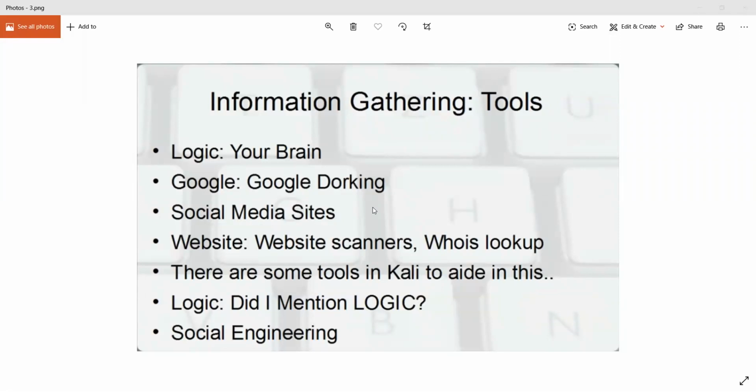Websites, okay, so see, these days every company, whether it is a small company or a big company, they all have their own websites. So there might be a lot of useful information which can be gained from just going to the website and browsing through it as well. And if you may find something by attacking the website itself, that is also something to keep in mind.